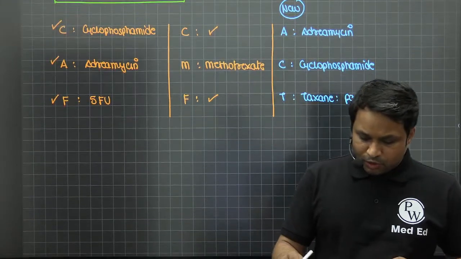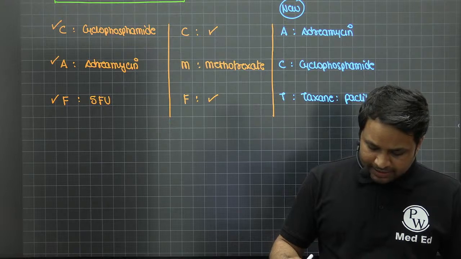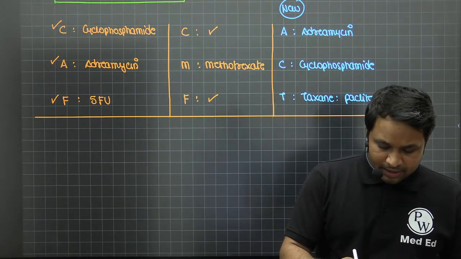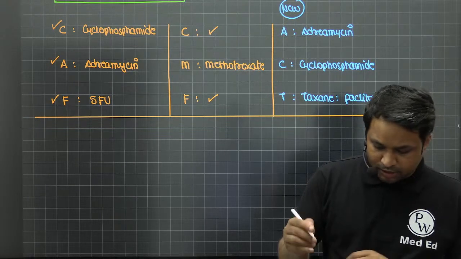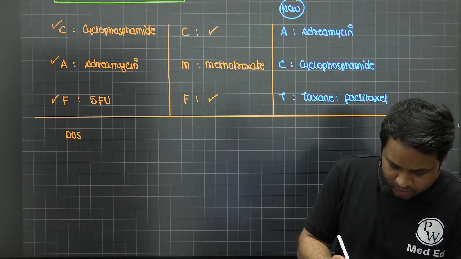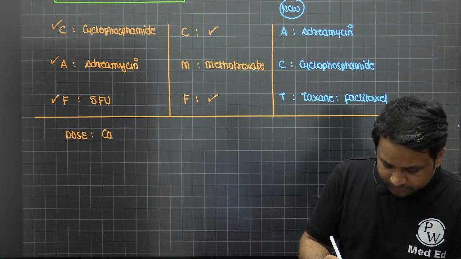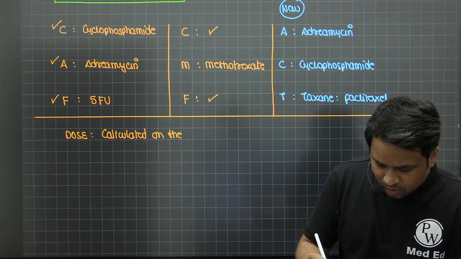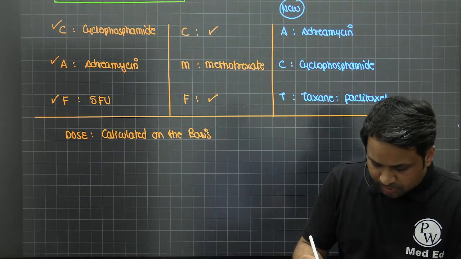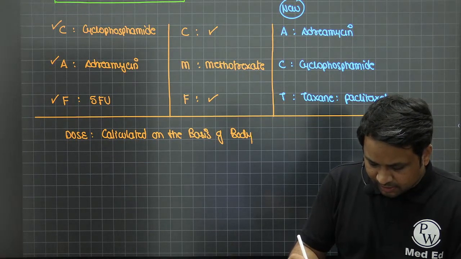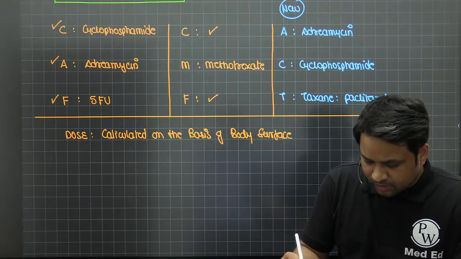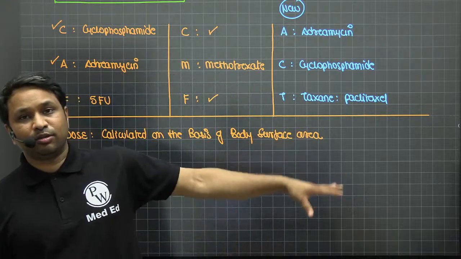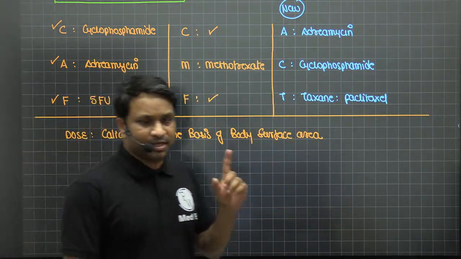Now, what is this new regime, and why do you call it a regimen? Let's try to understand that as well. Whenever you're calculating the dose of the chemo drugs, it is calculated on the basis of body surface area. It is not calculated on the basis of weight, because most of the other drugs we calculate on the basis of weight. That is point number 1.